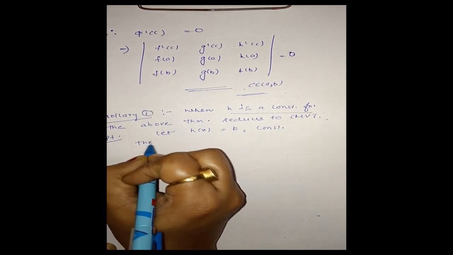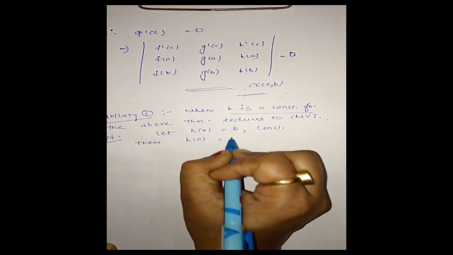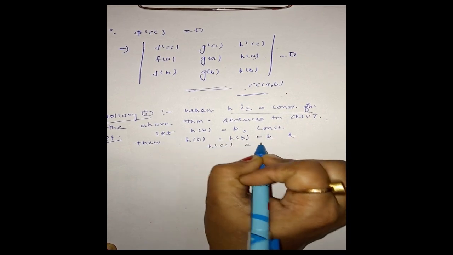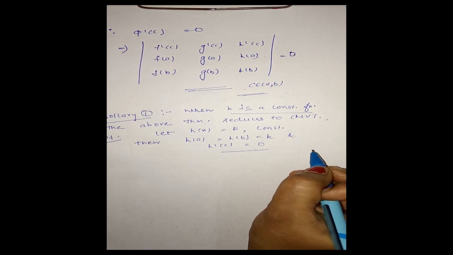Then h(a) is equal to h(b) is equal to k, and h'(c) is equal to 0, since h(x) is a constant function.